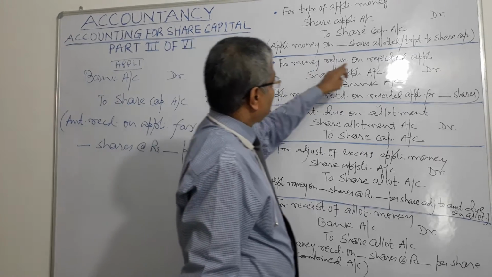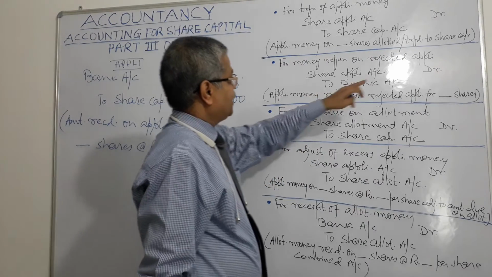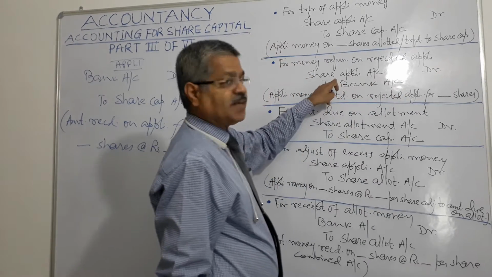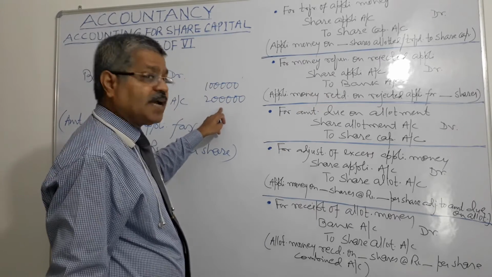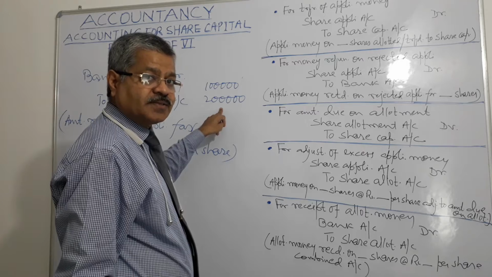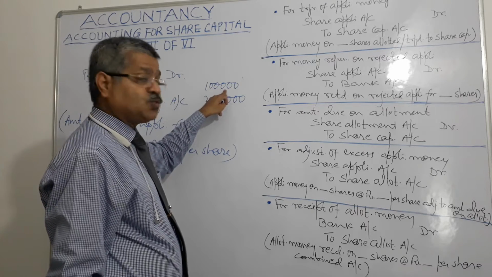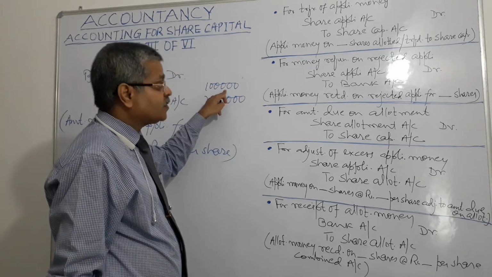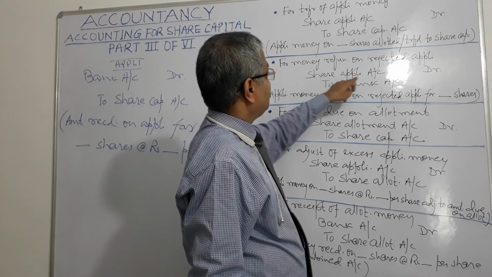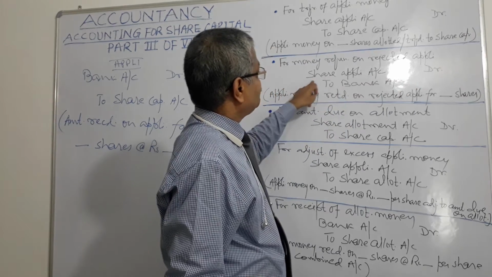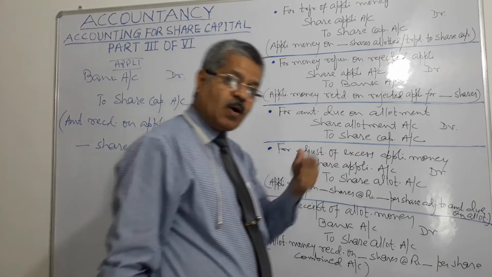So for money refunded on rejected applications, the entry will be debit share application account, because share application money has been received for 2 lakh shares, whereas the company has decided to issue 1 lakh shares only. So the excess of 1 lakh shares' application money will be debited to share application account and credited to bank account.